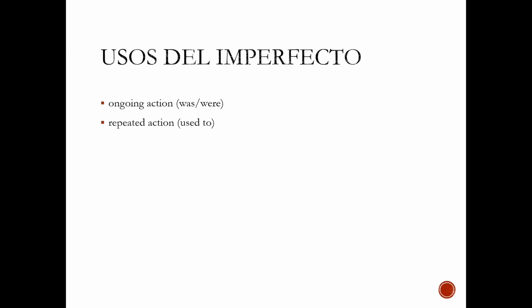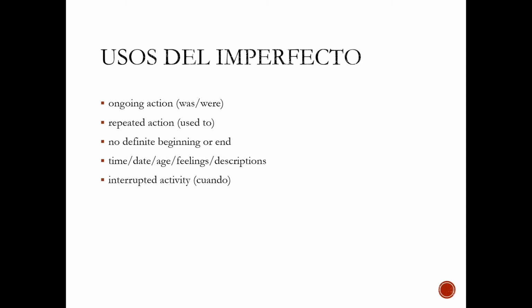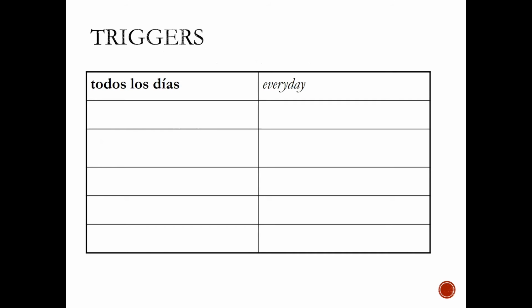Now let's look at how we use the imperfect. Ongoing actions, repeated actions, no definite beginning or end, time, date, age, feelings, descriptions, and interrupted activity. Let's break this down. But before that, let's look at the triggers.